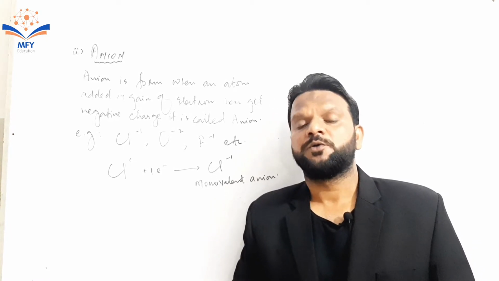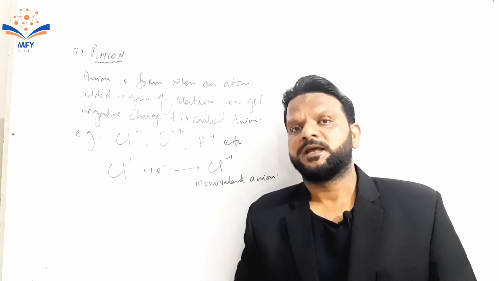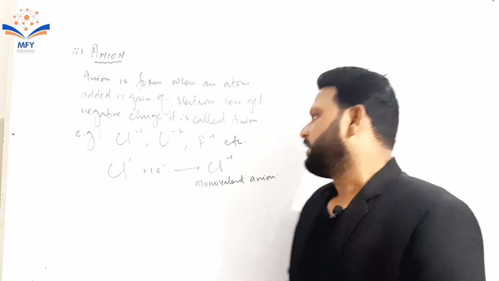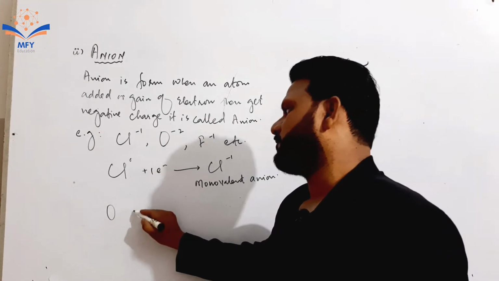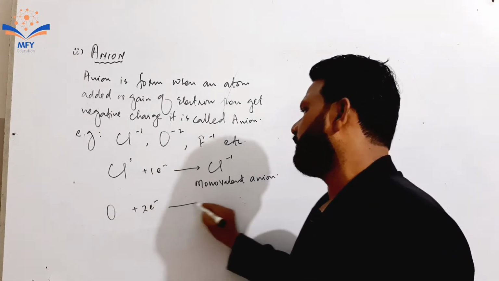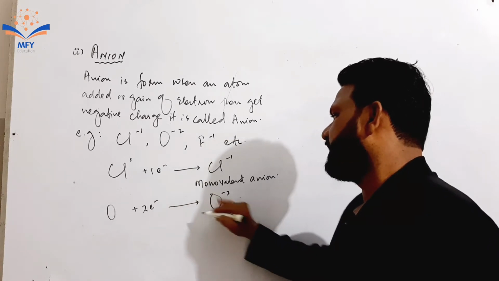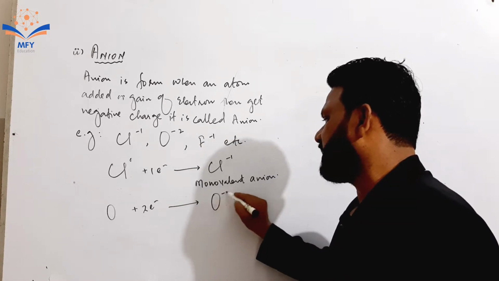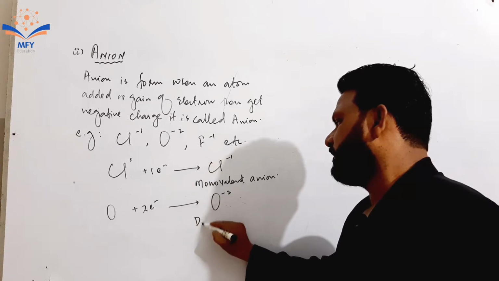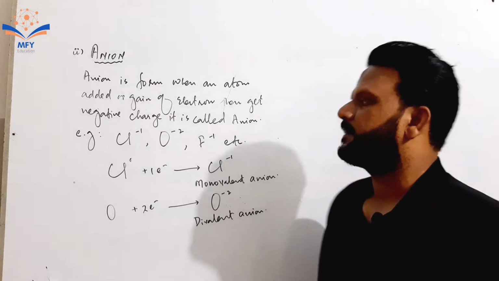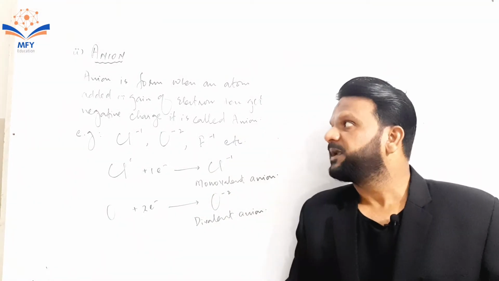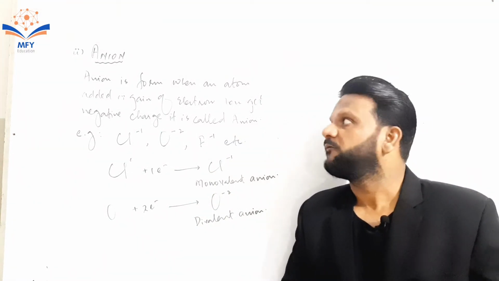It is called monovalent anion if it gains 1 electron. Otherwise, neutral oxygen gains 2 electrons to form oxide ion, carrying -2 charge. It is called divalent anion. Here we have the complete definition and example of anion.